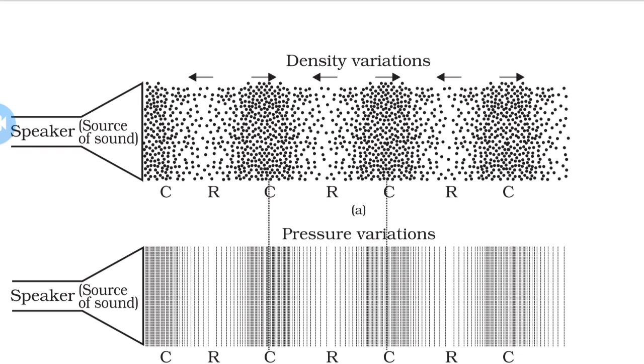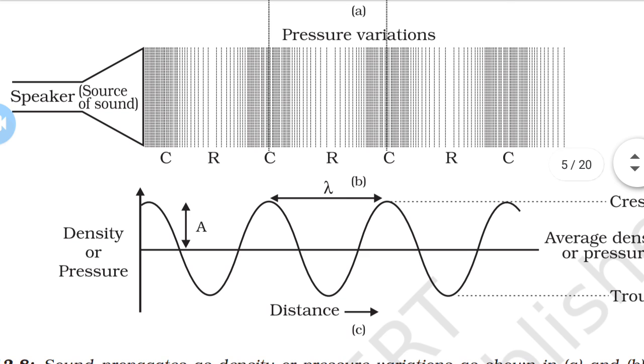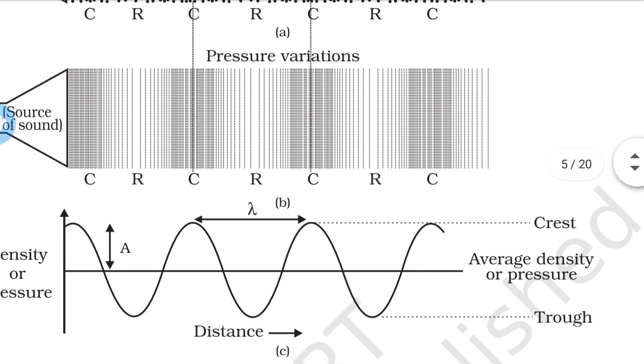In the rarefaction, capital R, the particles spread away from each other, so the pressure is lower and the density is also lower. In this figure, the peak is called the crest, and the valley is called the trough of the wave.